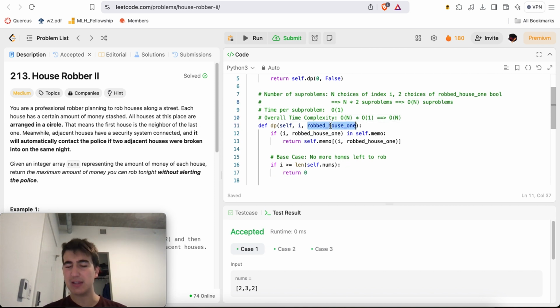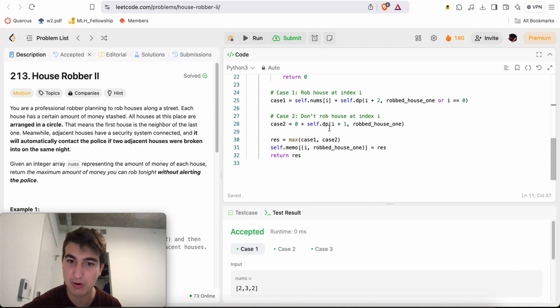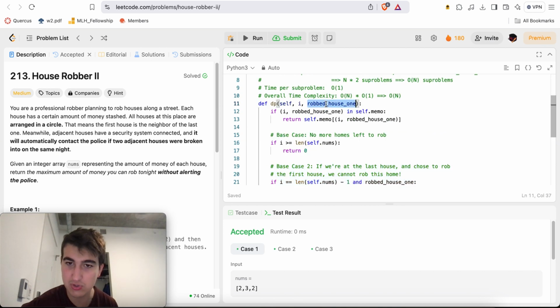The reason I felt a little guilty about putting this is that technically I have 2 dimensions here instead of 1 in my DP algorithm, right? But this is kind of like a fake dimension because it's just O of 1 total possibilities, right? Only 2 possibilities, it's Boolean. So that's kind of how it is. So essentially, this is the exact same problem as house robber 1. It's just that here I have an extra check, where I have this new dimension, robbed house 1, right? Whether I robbed house number 1 or not.